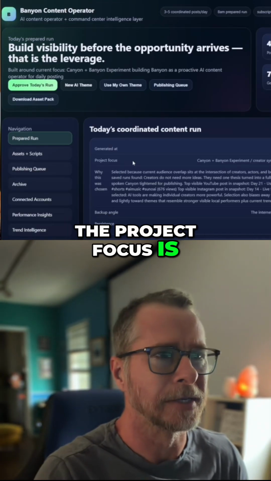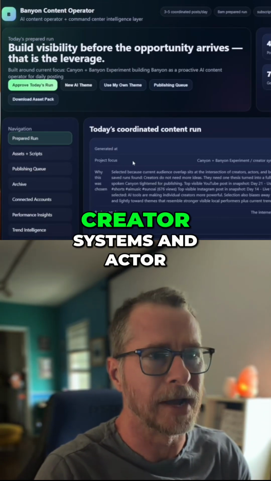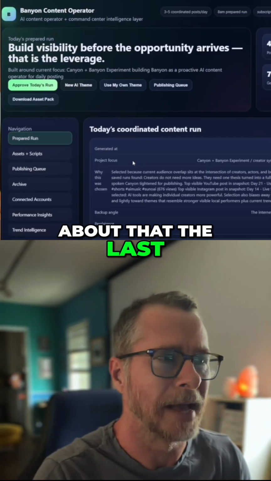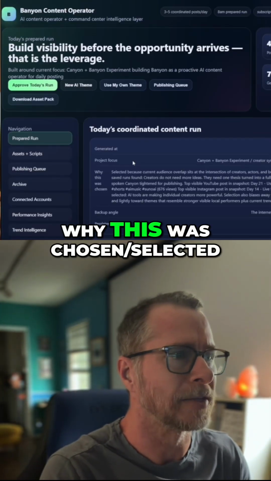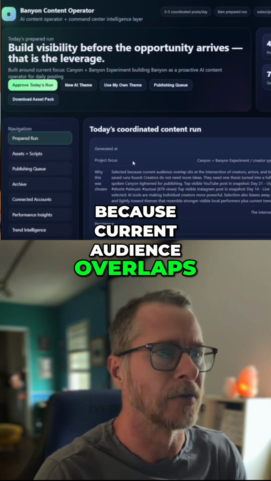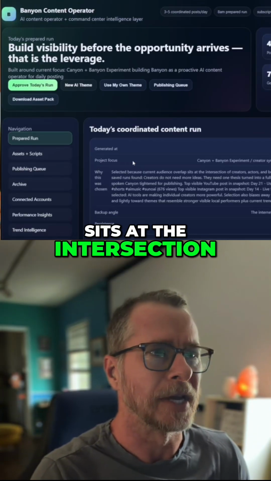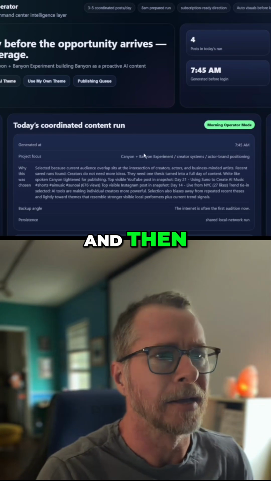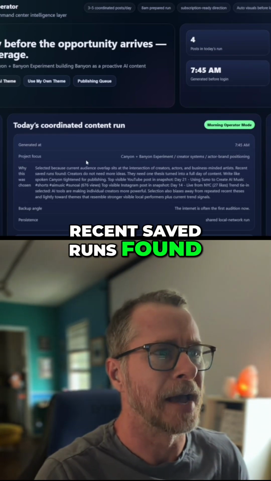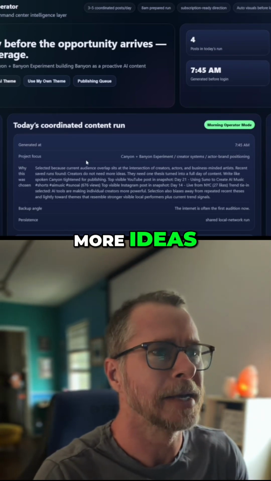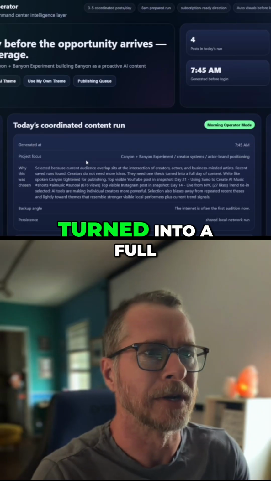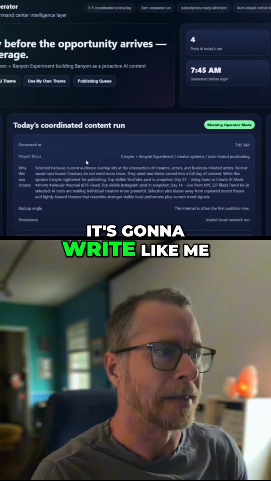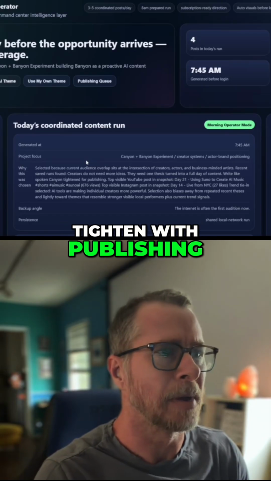The project focus is the Cannon and Bannon experiment, creator systems, and actor brand positioning, since we were talking about that the last few days. Why this was chosen: selected because current audience overlaps, sits at the intersection of creators, actors, and business-minded artists. And then recent saved runs found creators do not need more ideas. They need one thesis turned into a full day of content. And then it says it's going to write like me.